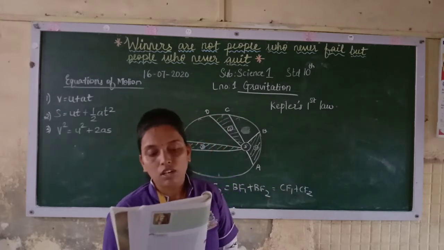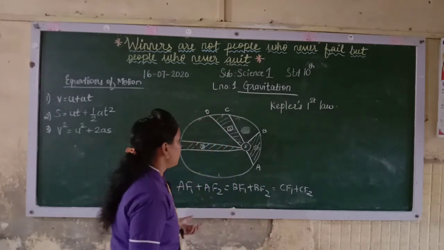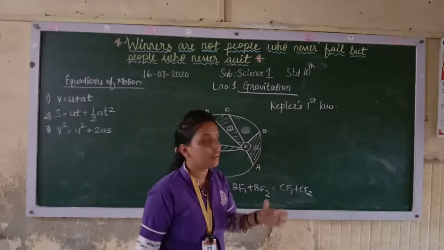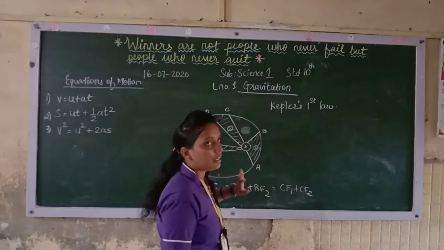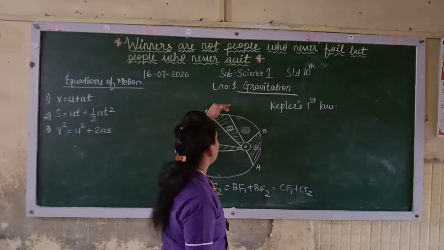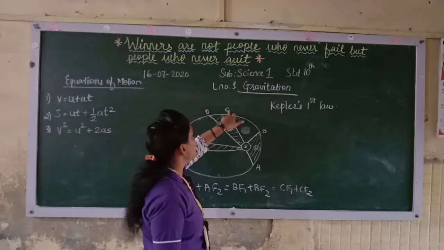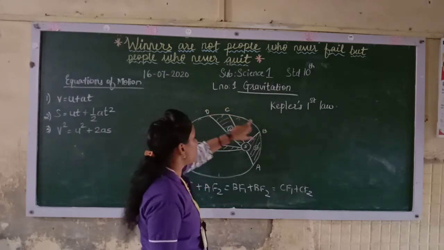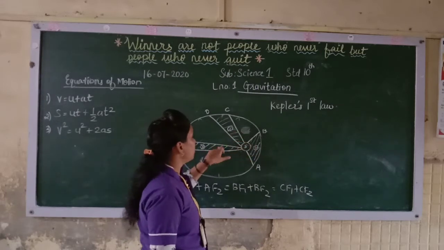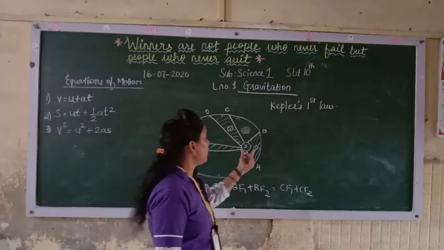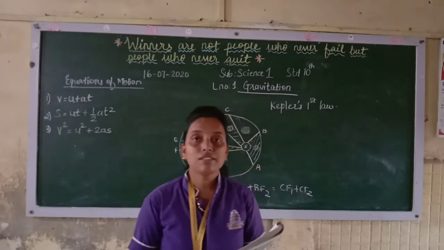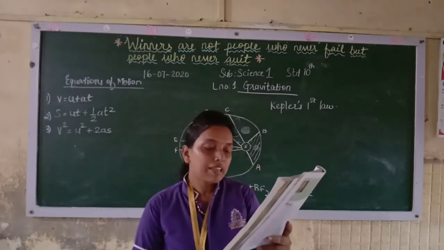Then the second law: the line joining the planet and the sun will sweep equal areas in equal intervals of time. The time taken to cover this distance is the same. If you consider the point C also, it will cover the same distance as it did over here. So the areas created over here will also be the same. So this is Kepler's second law of motion. Now Kepler's third law.